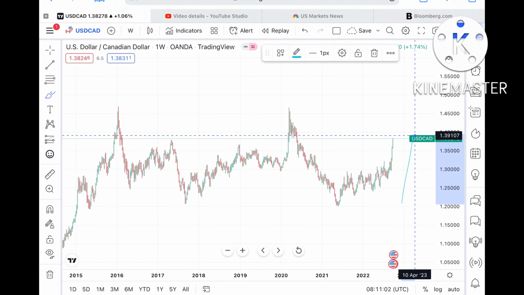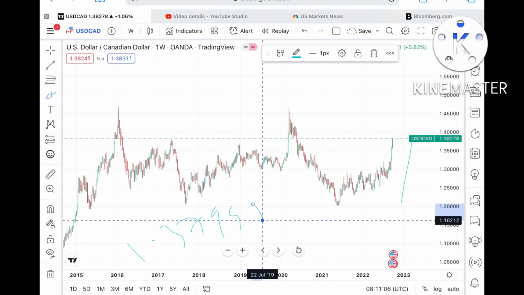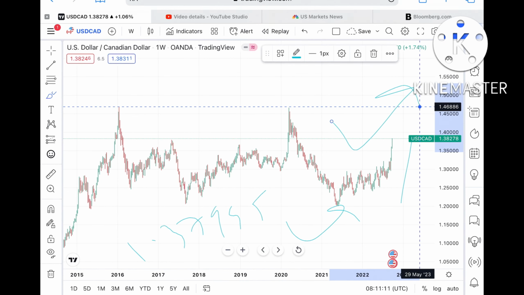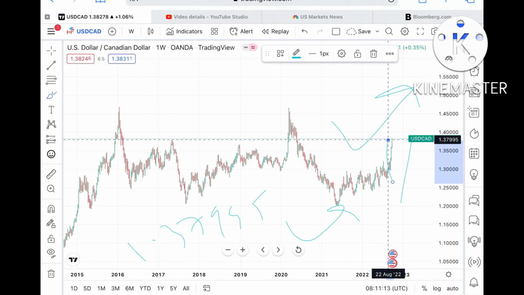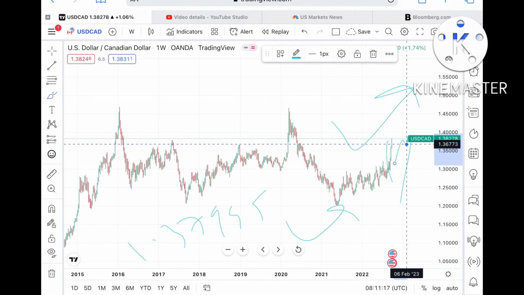Okay, but if this level didn't sustain, then we can see it can come down again to a level of $1.37995. Okay, and from there we can see a bounce upside. So probability is high, we can see it can touch this particular level if it comes down, and it can go further high. But if this level also didn't sustain, then we can see the next support is coming at around